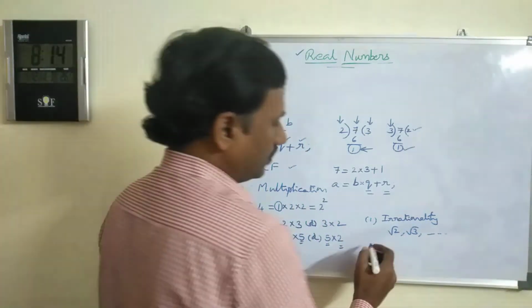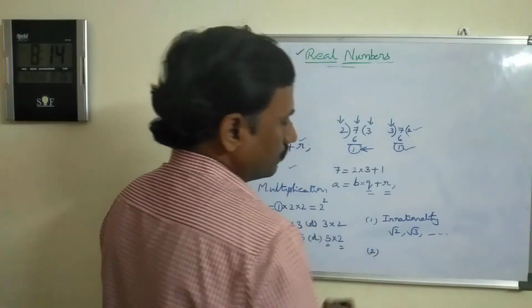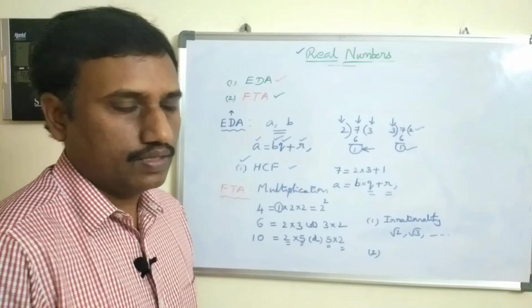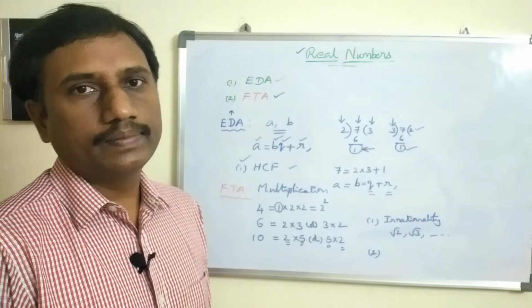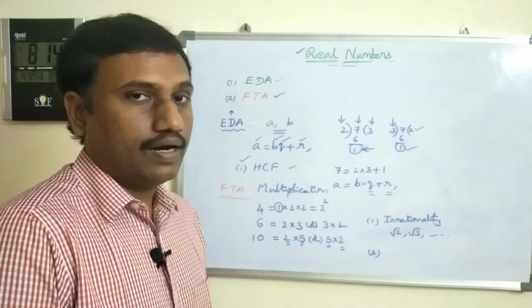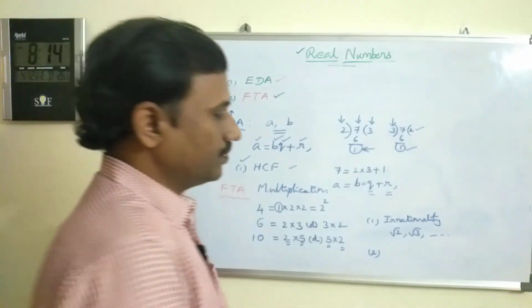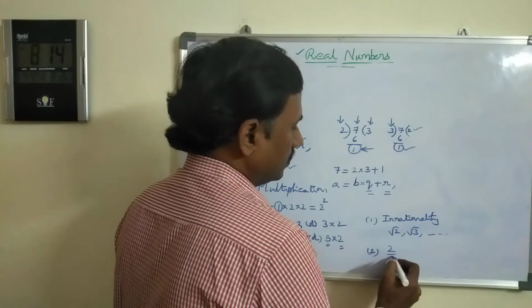And the second one is to find whether a given p by q form may have a terminating or non-terminating decimal in its decimal form. Suppose 2 by 3.